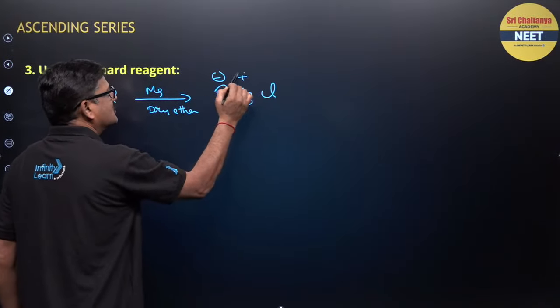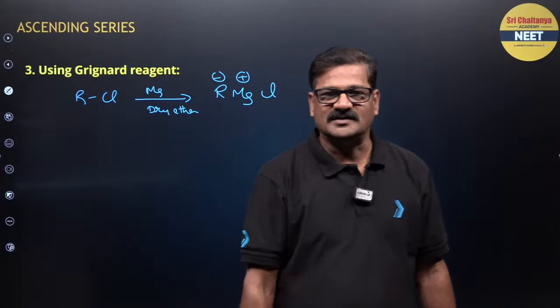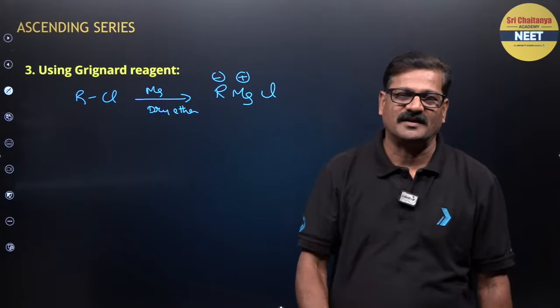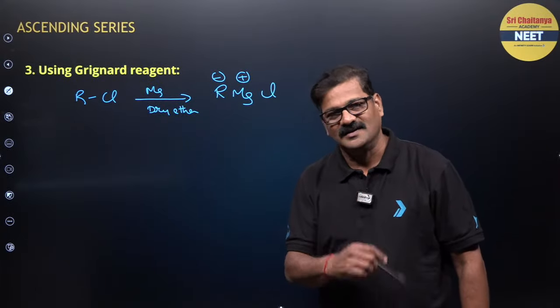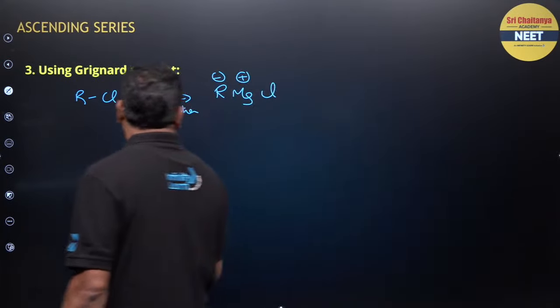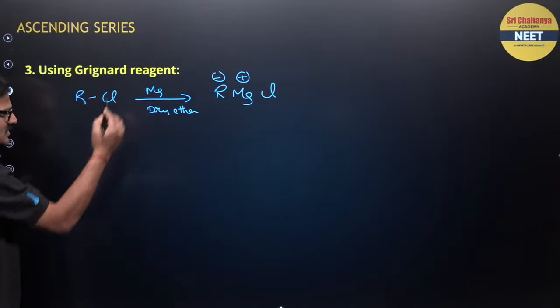So Grignard reagent is a great reagent, a good nucleophile and an excellent, strong base, and it can give you so many products.